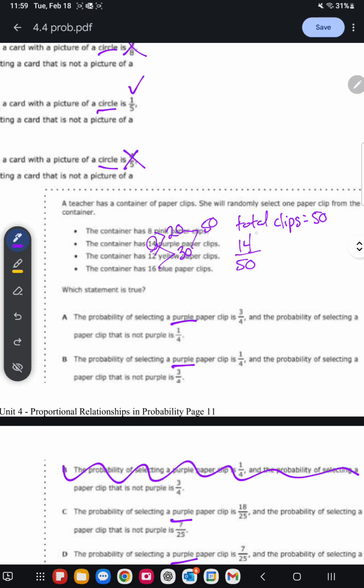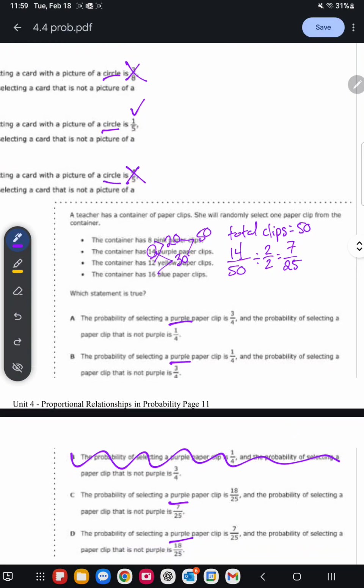We need to simplify because 14 and 50 are both even, so they're both divisible by 2. 14 divided by 2 is 7. 50 divided by 2 is 25. 7 is prime, which means the factors of 7 are only 1 and 7. 25 is not divisible by 7, so this is its simplest form. So the probability of selecting a purple paper clip is 3/4. That is not true. It's 7/25.